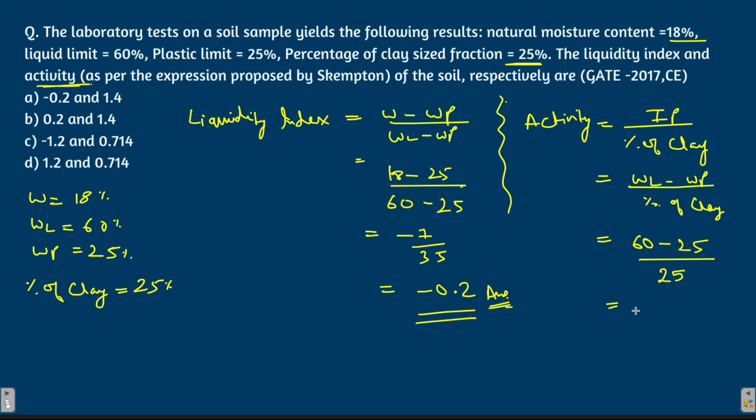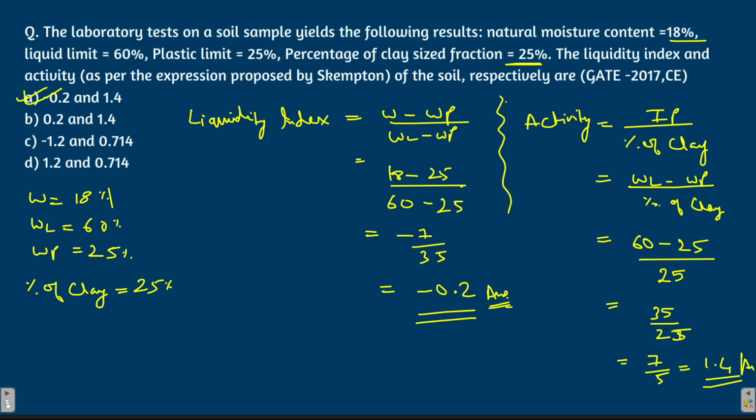So activity comes out to be 60 minus 25 is 35 by 25, and it comes out to be 7 by 5, and the answer is 1.4. Okay, so there are two answers, minus 0.2 and 1.4. So option number A is the correct answer. So I hope this is clear to you.